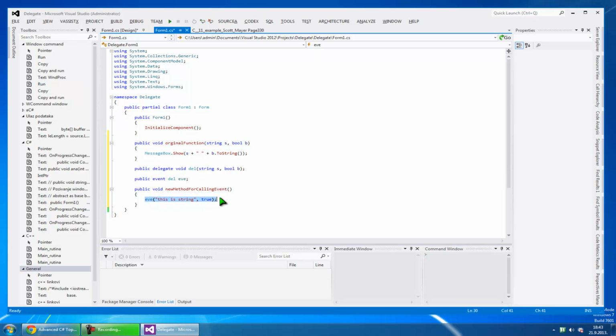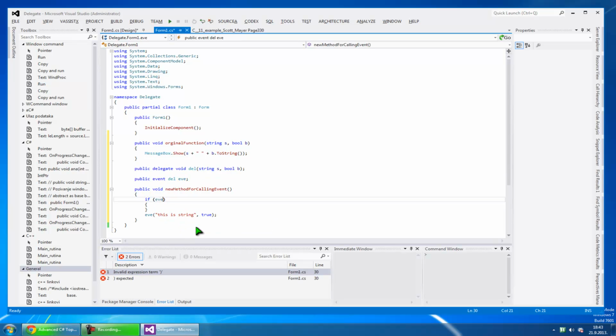But I will also put this inside a condition. Let's say if the event is not equal to null, then you call it, then you fill it inside this. Okay, and now I will try those calls.